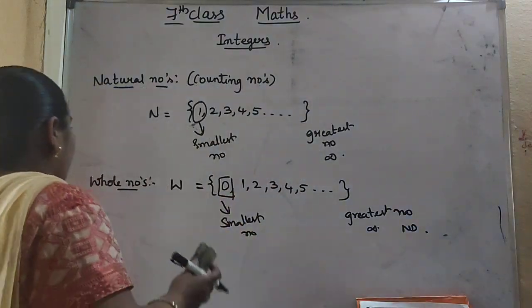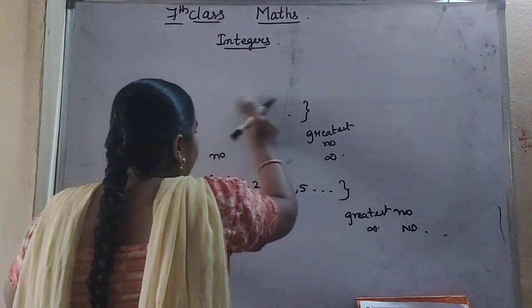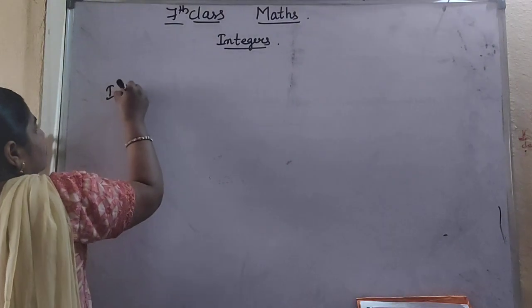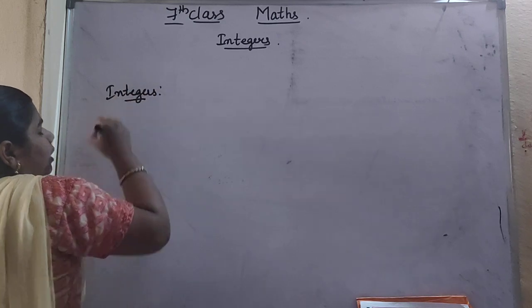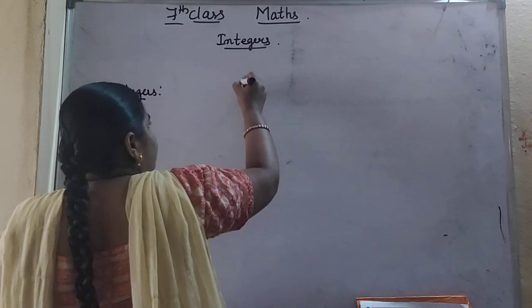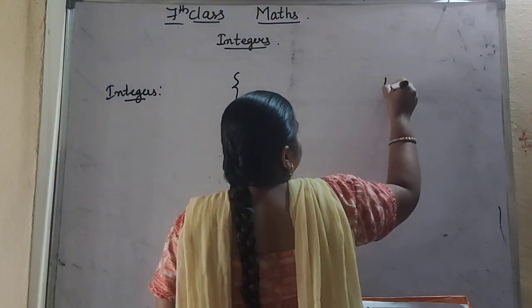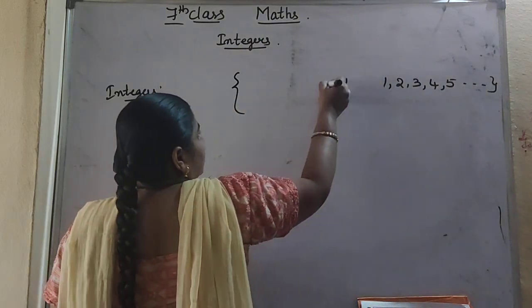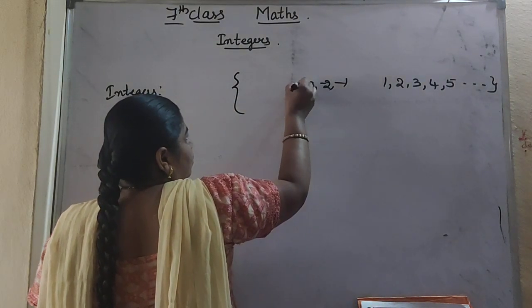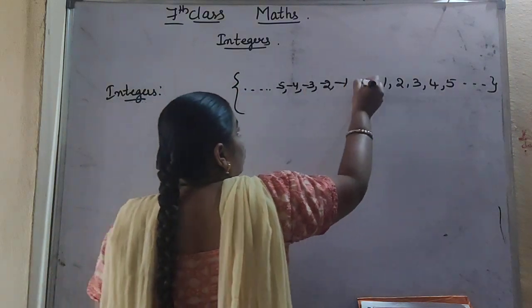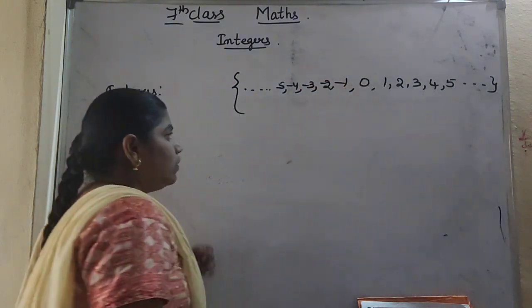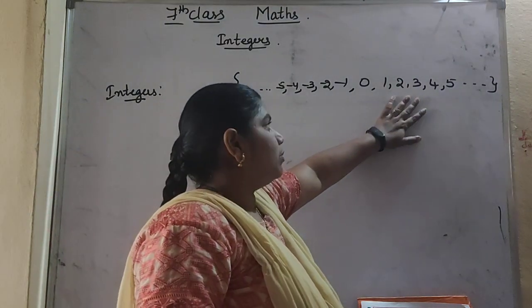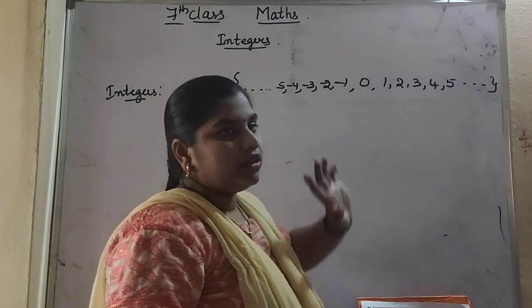Now, what are integers? Which type of numbers are called integers, we will see. In the integer set, you will see positive numbers, meaning numbers with a plus sign, negative numbers, along with 0. These numbers we call integers.